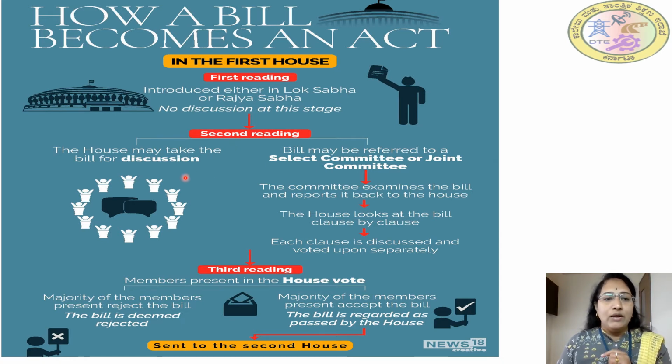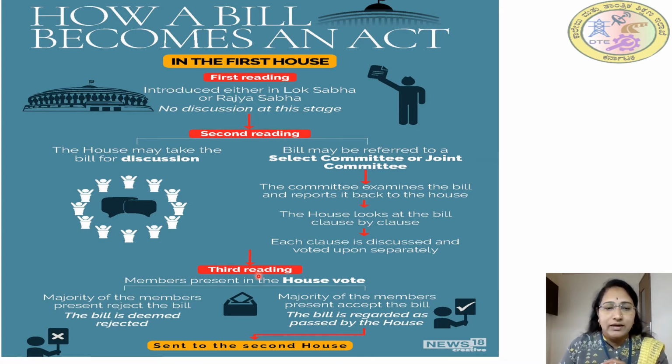In the second reading, what happens? The house may take the bill for discussion, or the bill may be referred to a select committee or a joint committee, and that committee examines the bill and reports it back to the house. The house looks at the bill clause by clause. Then each clause is discussed and voted upon separately in the second reading.